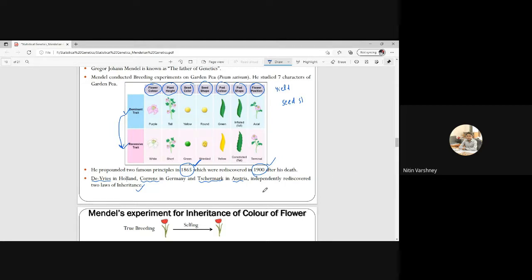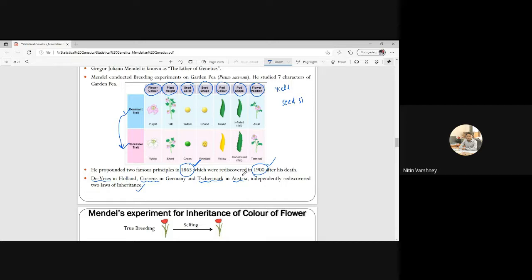So if the question asks whether they rediscovered the laws independently or simultaneously, we can say that all three scientists worked independently in different areas: Holland, Germany, and Austria. So these three names are very important, and these 2 years are very important: 1865 and 1900.